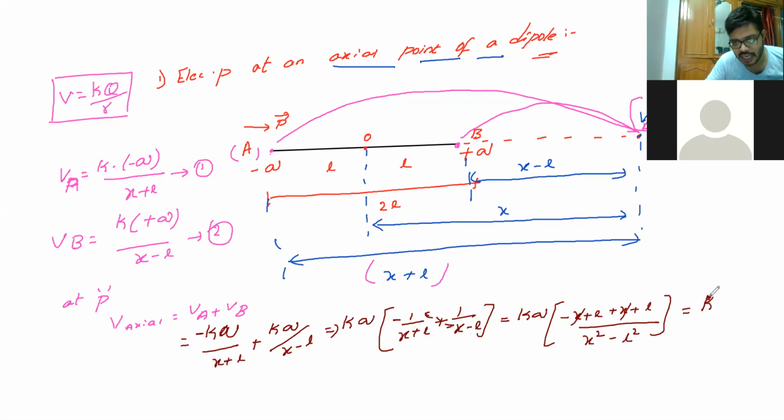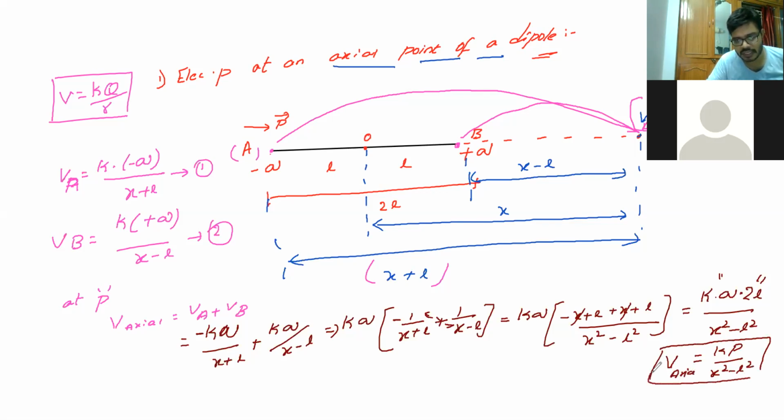So the relation will be K into Q into 2L by X square minus L square. Q into 2L is nothing but your dipole moment. So it is K P by X square minus L square. This is your potential at the axial point. Remember this: K P by X square minus L square.